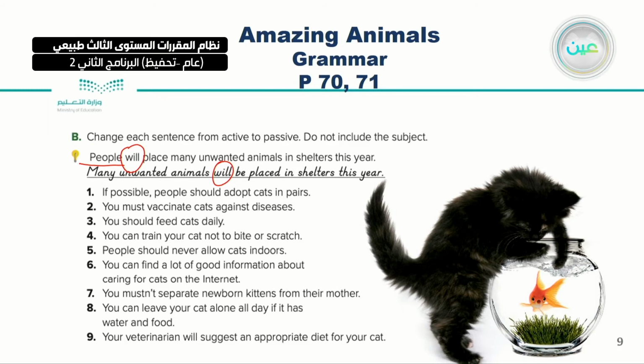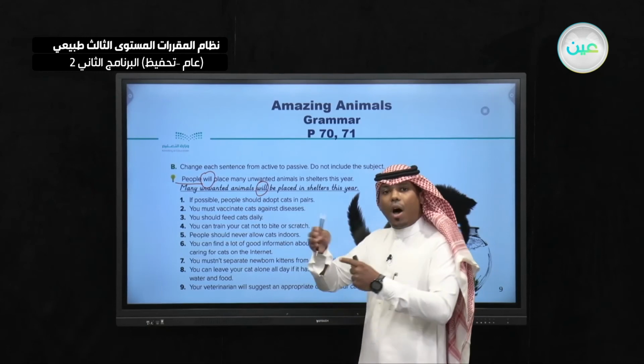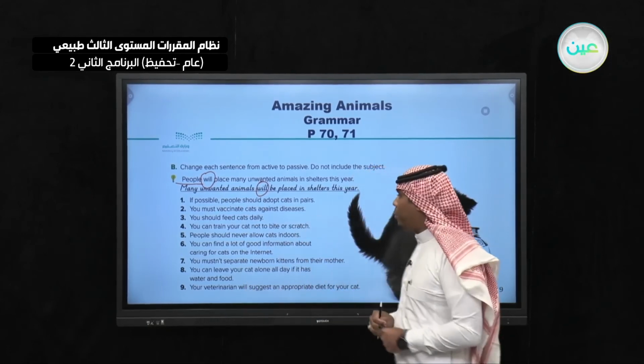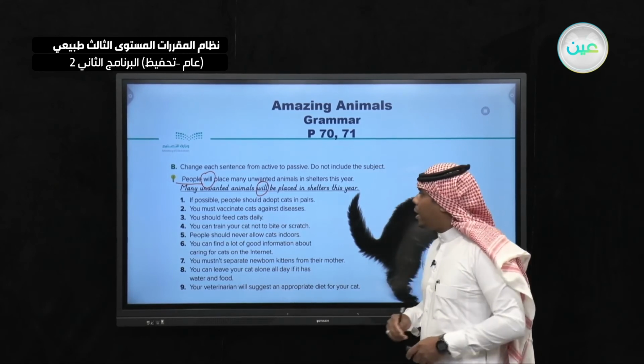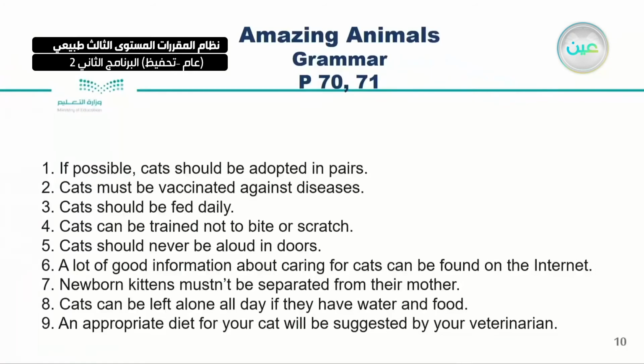Now you have 9 sentences. You have to answer all these 9 sentences and try to change them from active into passive. Of course, I will help you with that. Let's see the answer. As you can see here, number 1, if possible, cats should be adopted in pairs. Should be adopted.